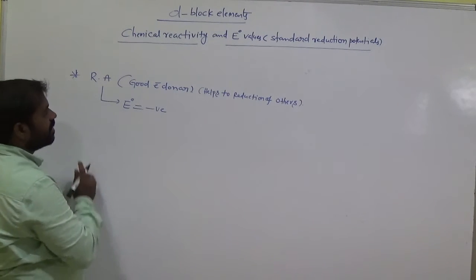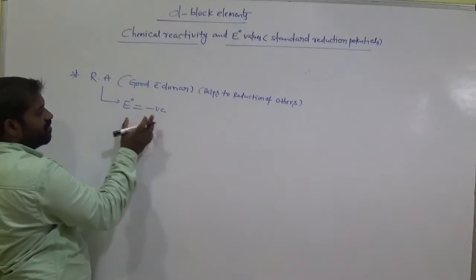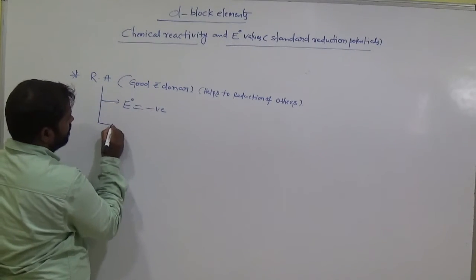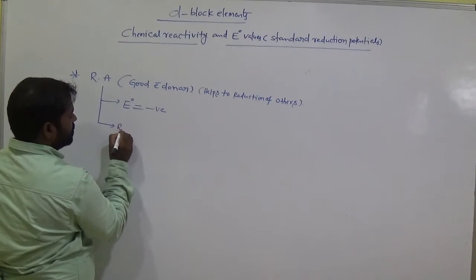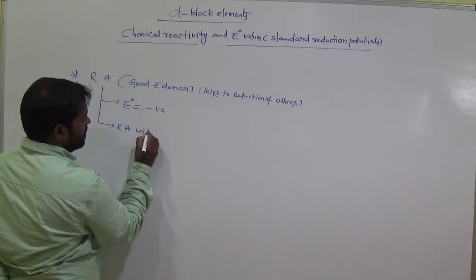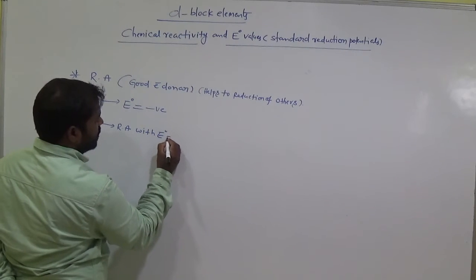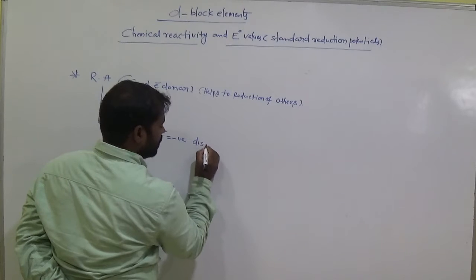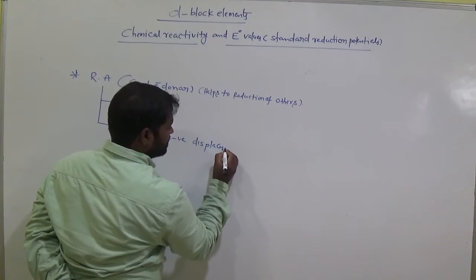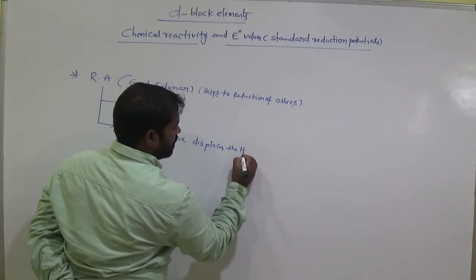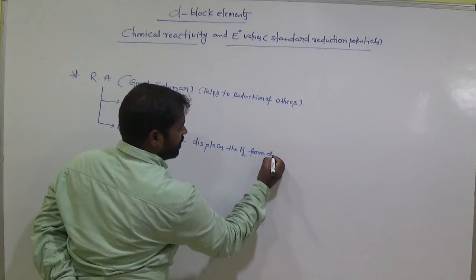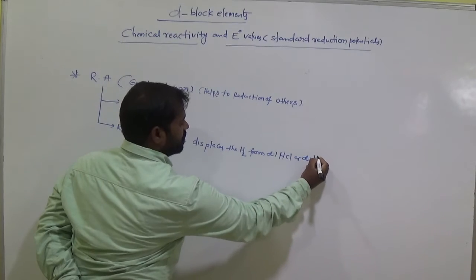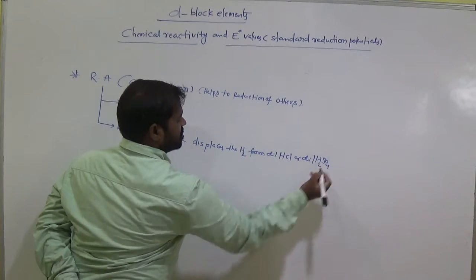A good reducing agent has more negative values. And reducing agents with negative E naught values displace the hydrogen from dilute HCl or dilute H2SO4.